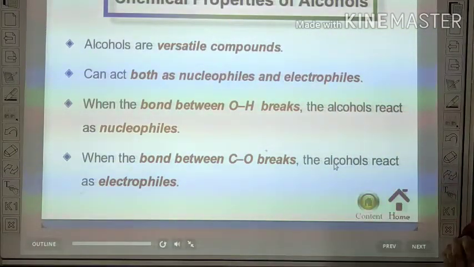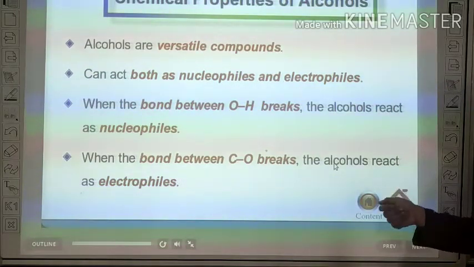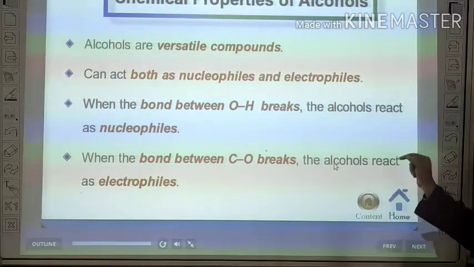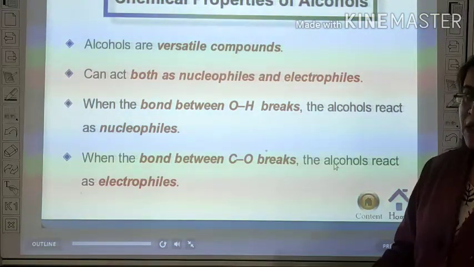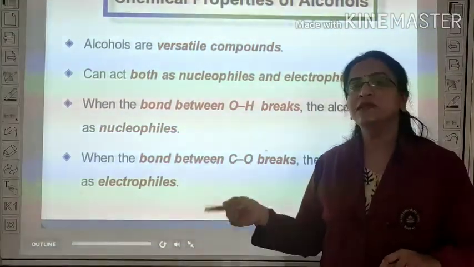When the bond between O and H breaks, the alcohol reacts as a nucleophile, and when the bond between C and O breaks, the alcohol reacts as an electrophile. Electrophile means electron loving, nucleophile means nucleus loving.